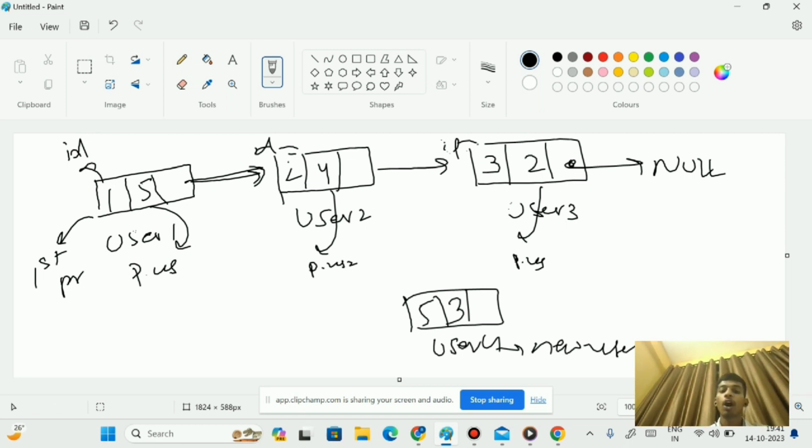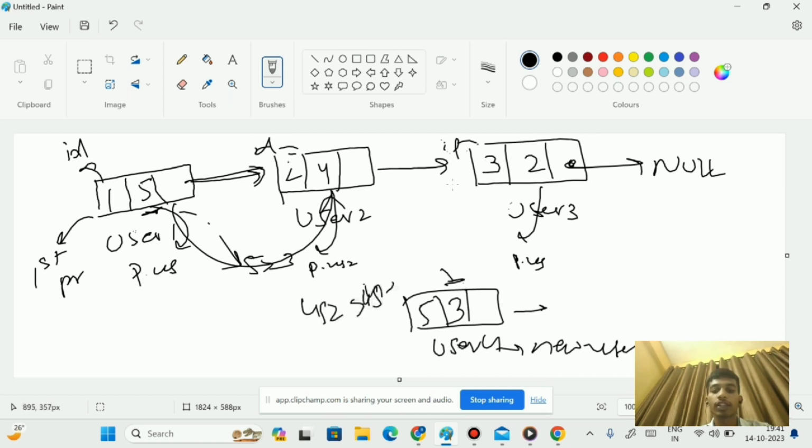Now how will I insert into this priority queue? I will iterate through the already existing nodes. Here this user has a priority of 5. So I cannot insert before him, because he has 5, which is greater than 3. So he has the highest priority compared to the new user. So I will go to user 2. User 2 has priority 4 and the new user has 3. So user 2 is also greater than the new user, so I can't insert before him.